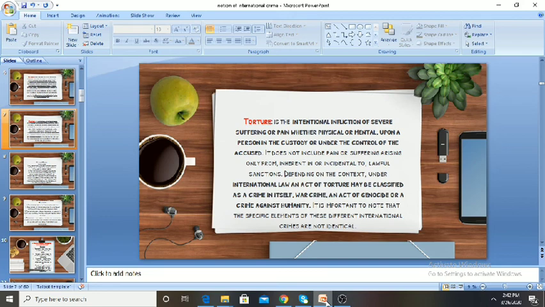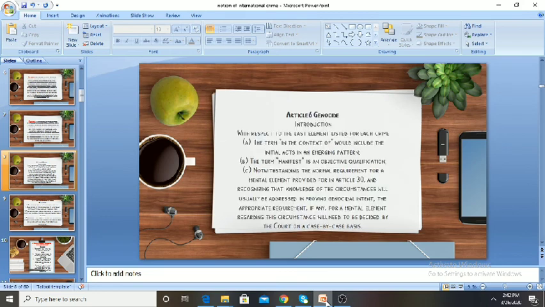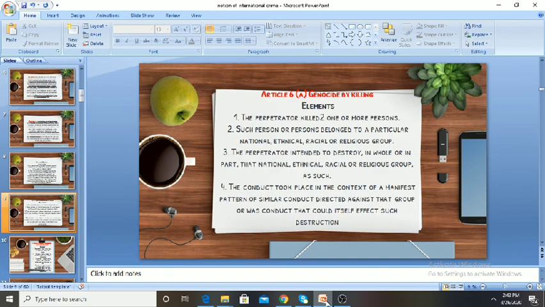In the Rome Statute of the International Criminal Court, in the various articles, the notions of international crime have been very nicely defined. Article 6 prominently tells about genocide. Article 6A includes genocide by killing. It provides the elements of genocide by killing: number one, the perpetrator killed one or more persons.